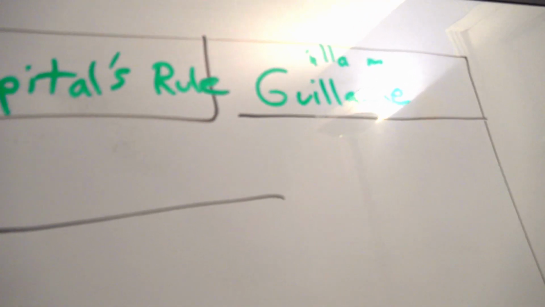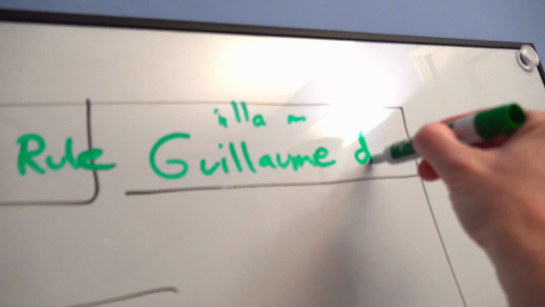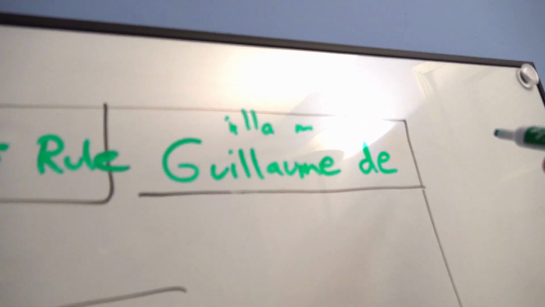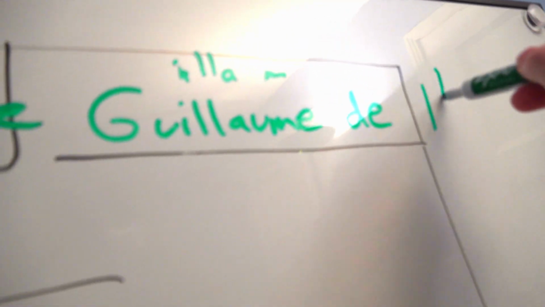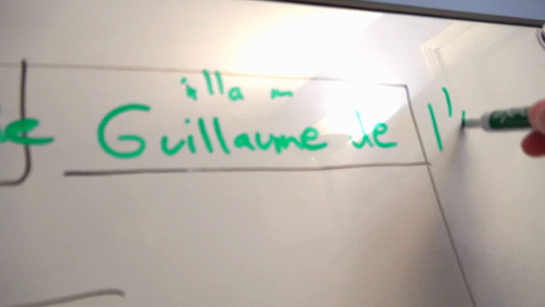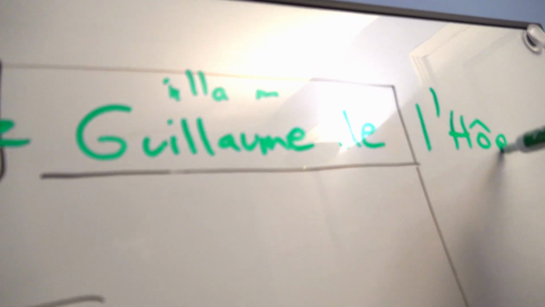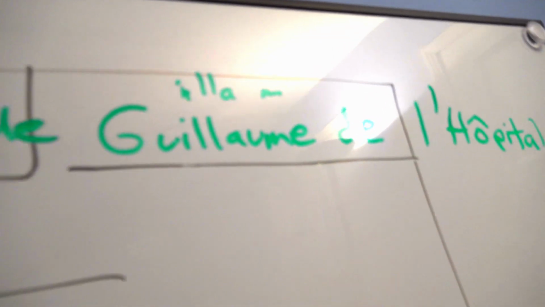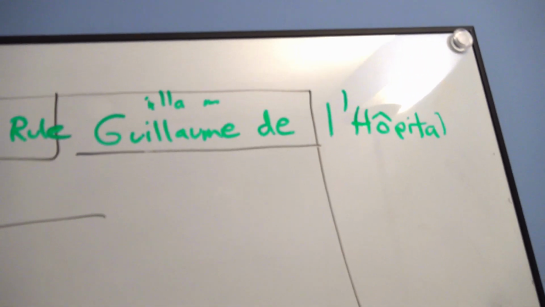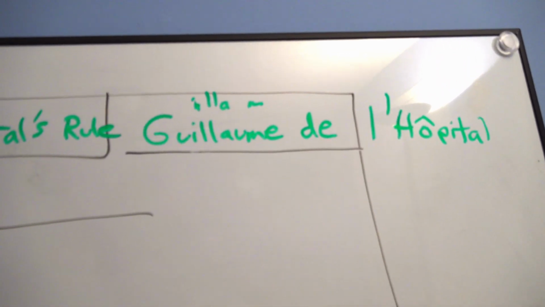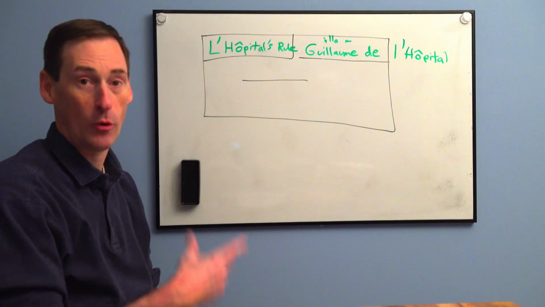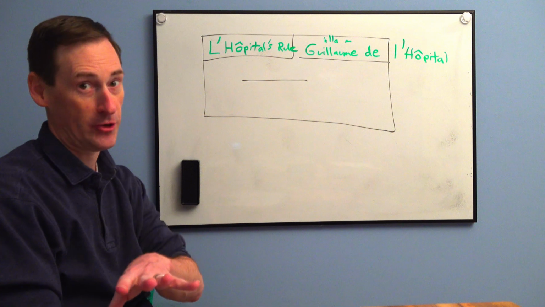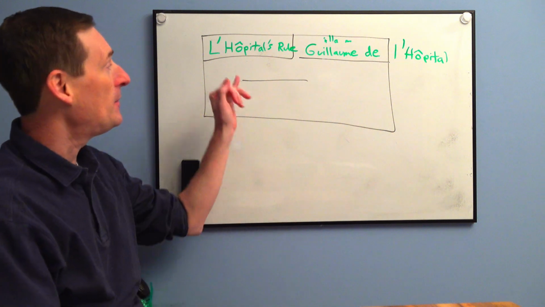And his surname, or his last name, we're going to run out of room here, but maybe you won't. De, lowercase l. It's capital over here because it's a rule. But in French, it's actually lowercase for people's last names. And then capital H-O-U-P-I-T-A-L. So his name was Guillaume de l'Hôpital, or maybe in English we could just call him Bill Hospital, right? Okay, so that is what we'll call L'Hôpital's rule. This is leading to a big controversy though. We're getting to that in a history break. But now in the blank.